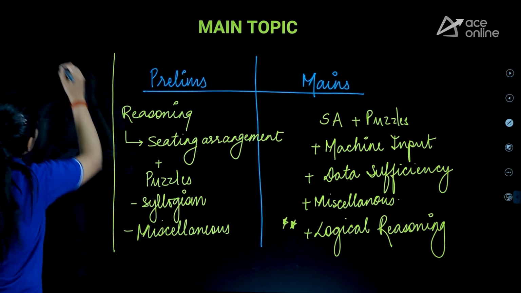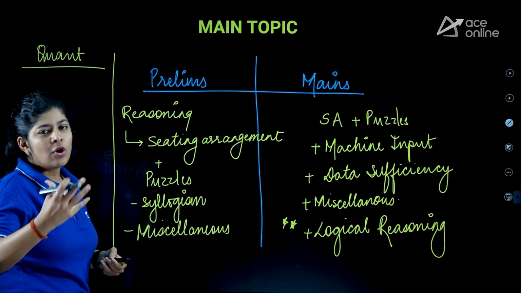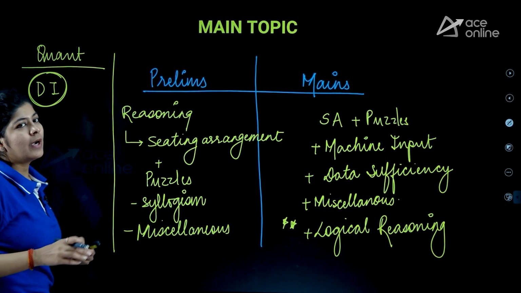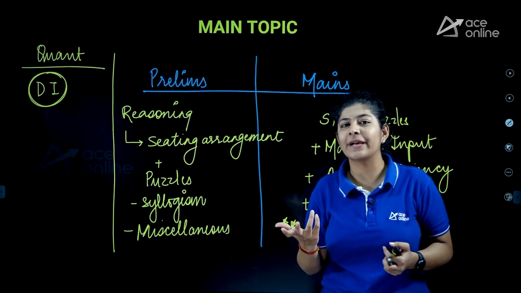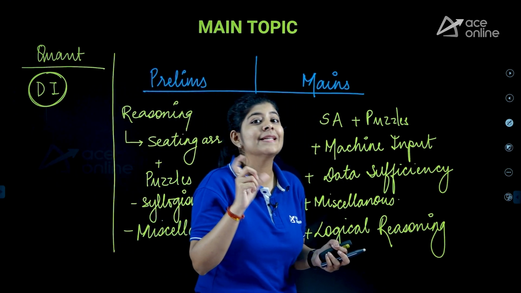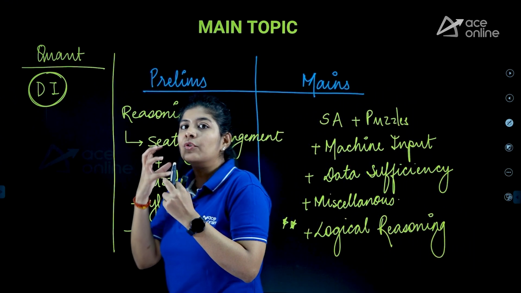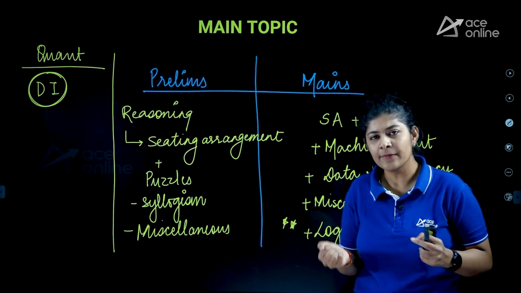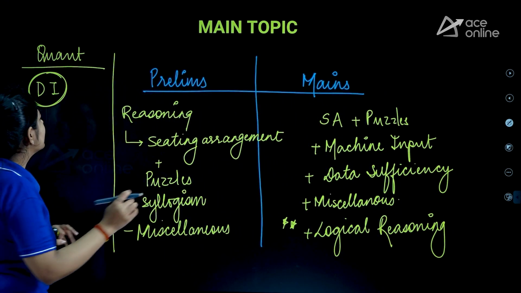Again, here I am writing all the important topics of quant. If you are talking about maybe prelims or the mains examination, you have to focus on DI. Now, if we talk about the prelims based DI, it is like you are having a passage and you have to determine the values. But as we move to the mains examination, here we are having the missing DI. We may have some complex type of DI, and what we have to do? We have to determine all the values by ourselves, and after that we have to solve that, right? So there's a difference in level, but here we need to focus on the DI.